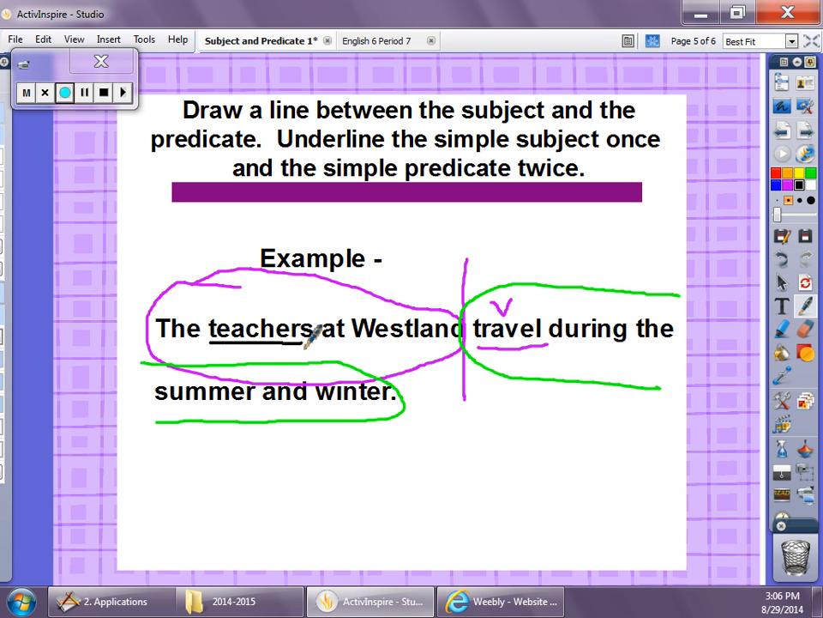Teachers. This is the noun. This is the simple subject. And what are they doing? They are traveling. So we'll double underline this in black. The lines are really crooked because I'm using a mouse. So we have the complete subject, the teachers at Westland, and the simple subject, teachers. We have the complete predicate, travel during the summer and winter, and the simple predicate, the verb travel.